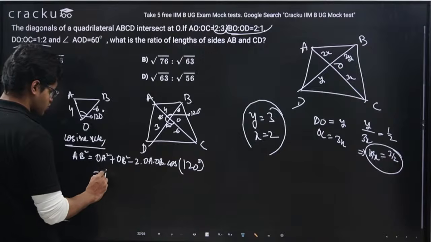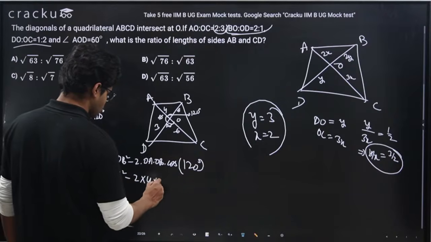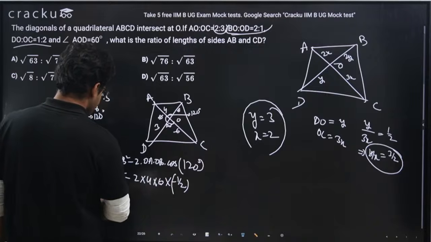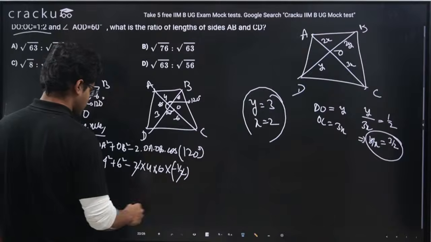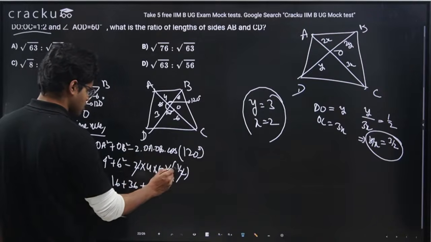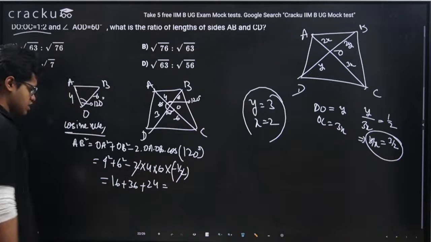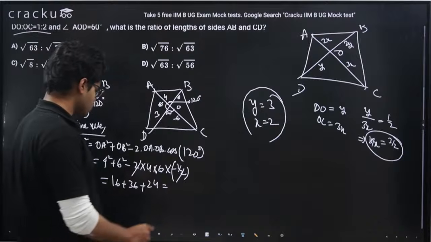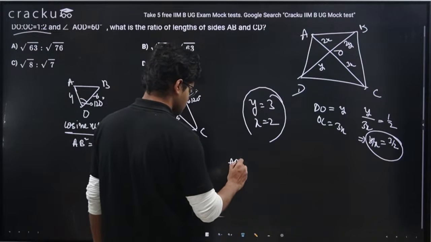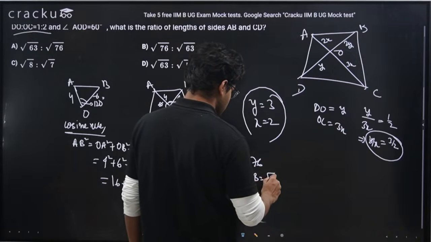OA square is 4 square, OB square is 6 square, minus 2 into 4 into 6 into minus half. 2 I can cancel. 4 square is 16, 6 square is 36, plus minus minus plus 4 6 are 24. 36 plus 16 is 52. 52 plus 24 is 76. So AB square is 76, which means AB is root 76.